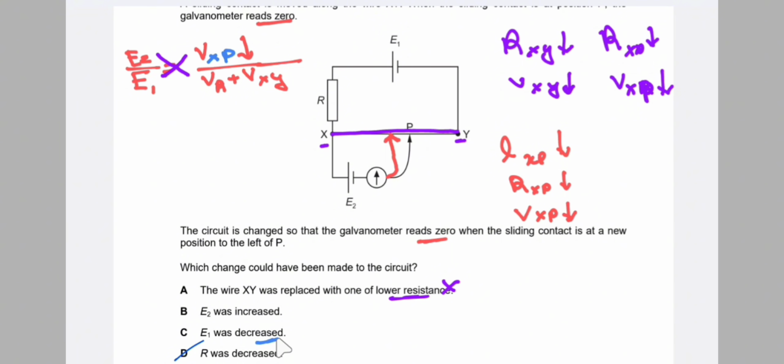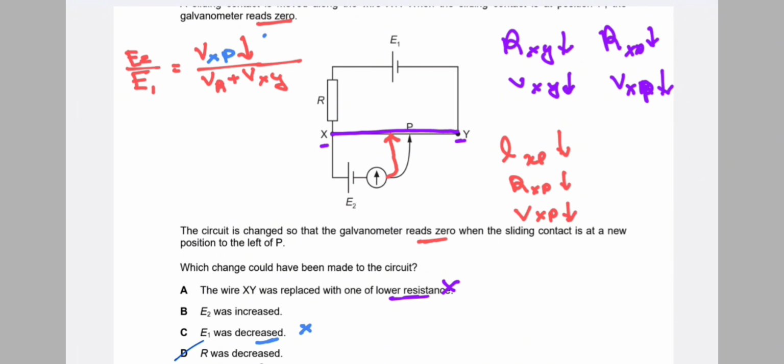Now for the third option, E1 was decreased. So E1 has decreased, and E1 is multiplied with the numerator. So here we can see that there are two decreasing effects, due to the decrease in E1 and the decrease in voltage in XP. Therefore, they do not cancel. Therefore, option C is also wrong. Due to twice the decreasing effect and no cancellation, option C is wrong.